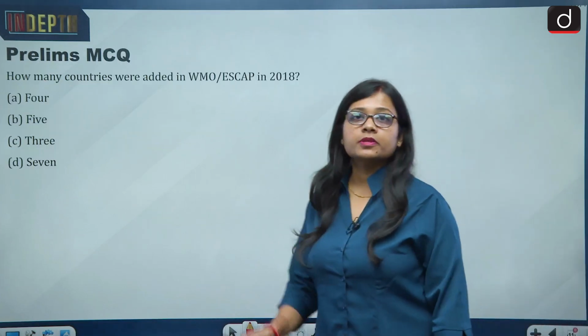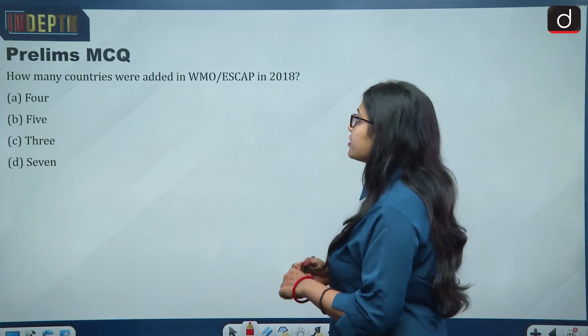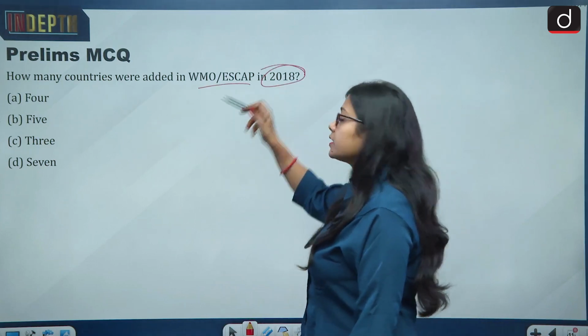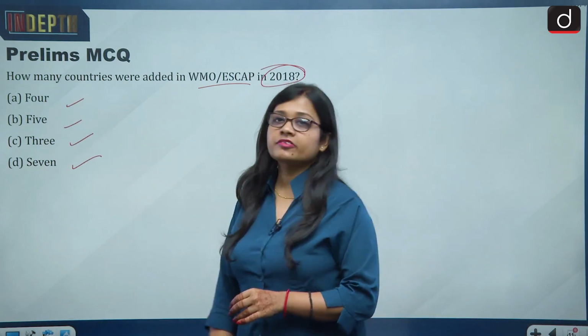Now in the end, a prelims MCQ, and you need to tell me the answer in the comment section. So the question reads: how many countries were added to the WMO ESCAP in the year 2018? Is it 4, 5, 3 or 7?